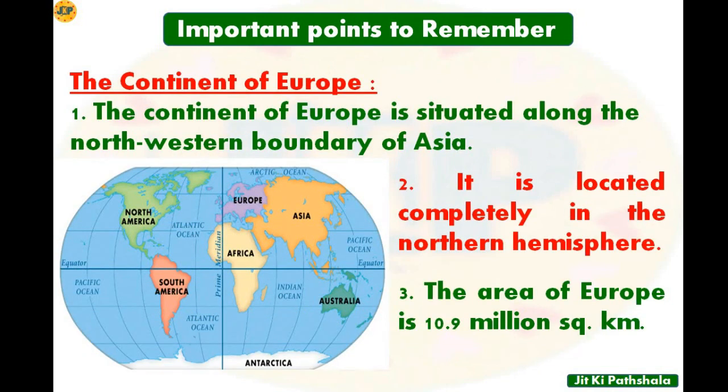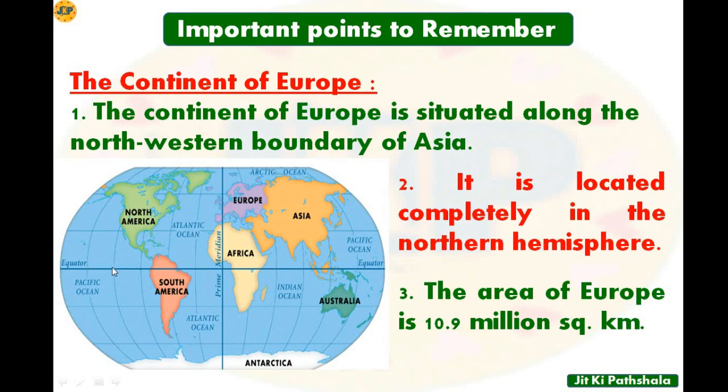Point number 1 is, the continent of Europe is situated along the northwestern boundary of Asia. So now you can see this is Asia, and in the northwest direction lies Europe. Number 2, it is located completely in the northern hemisphere.